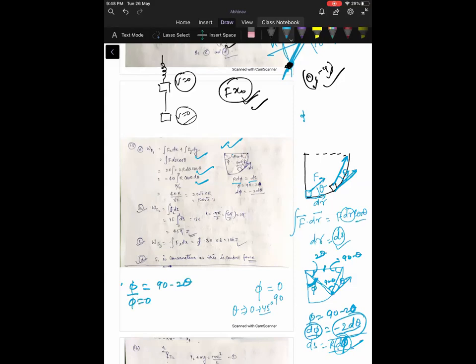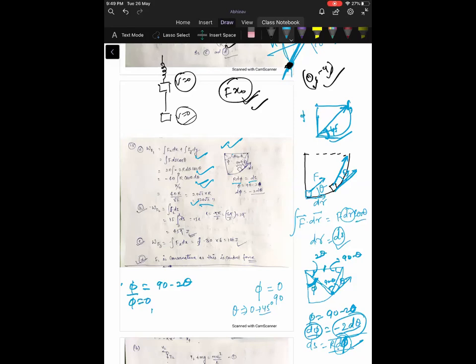If phi is equal to 0, why? You can also see that. In this triangle, this is a 45-degree angle, and at this point force is in this direction and F is in this direction, so it is also making 0 degree angle with this direction. So theta is varying from 45 to 0. I'm just integrating from 45 to 0. You will get 120 root 2 joule. So 120 joule is given, so option A will be wrong.